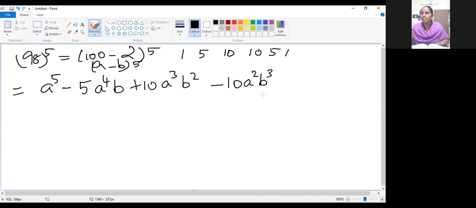This is a shortcut: if minus is there in between the first and second quantity, alternate plus and minus will come. Keep this shortcut method in mind. Other terms are all plus. Here you can put alternate plus and minus symbols. Then plus 5 a b power 4 minus b power 5. Can you understand now? If minus is there, we have to put alternate plus and minus.